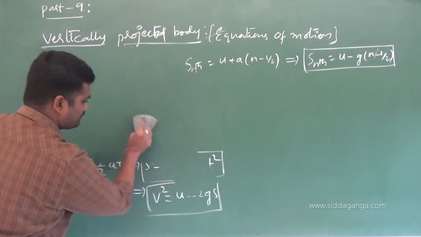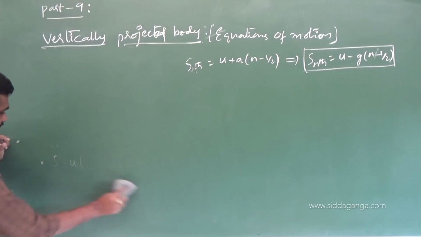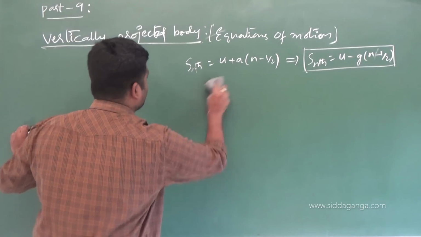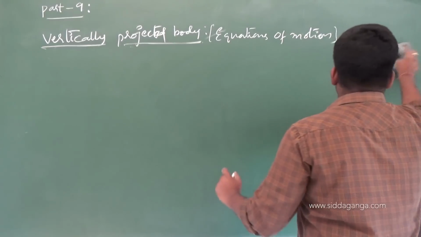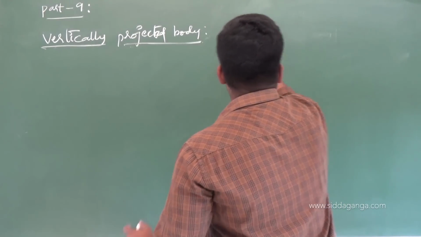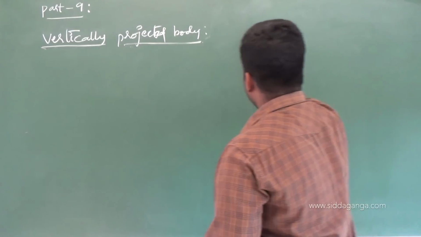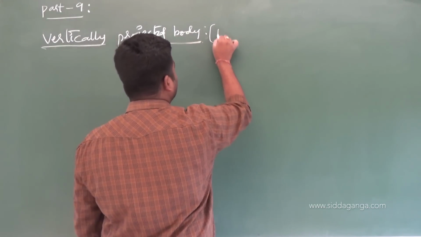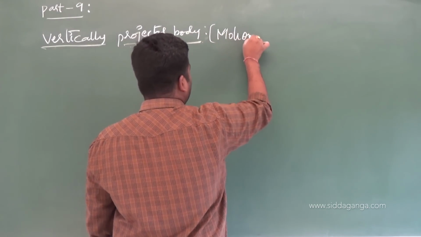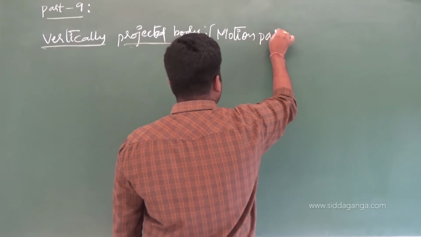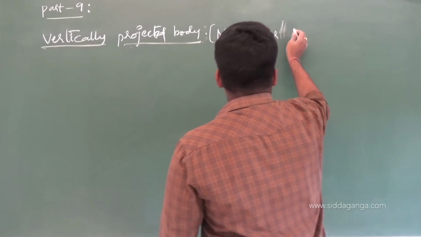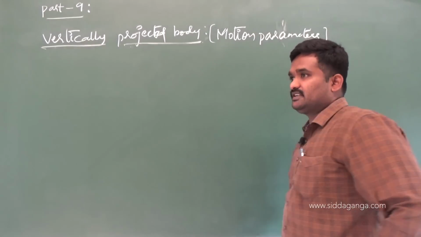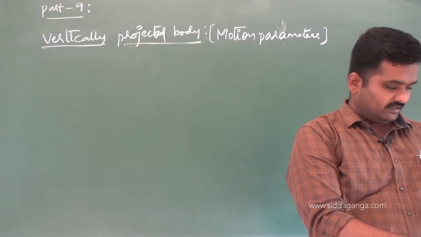So next, take the heading motion parameters for vertically projected body. What motion parameters? I told you three of them. These are the motion parameters of a vertically projected body. So just cross-check with the time how much we have left.